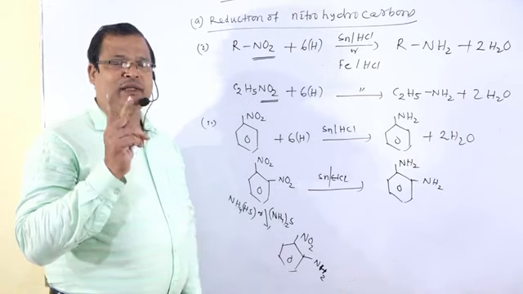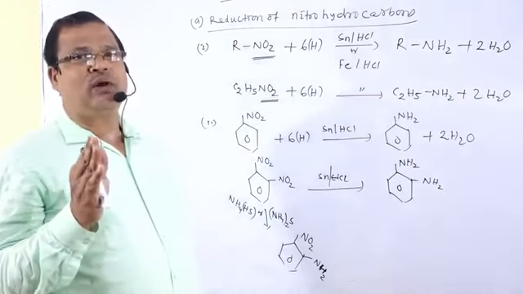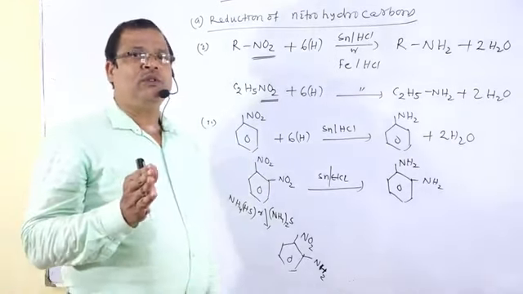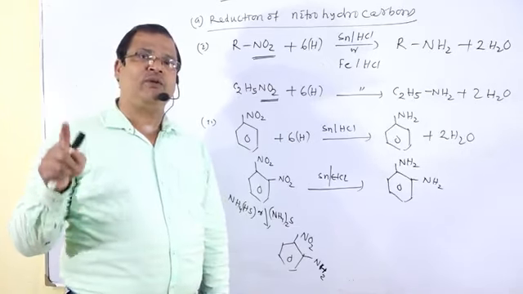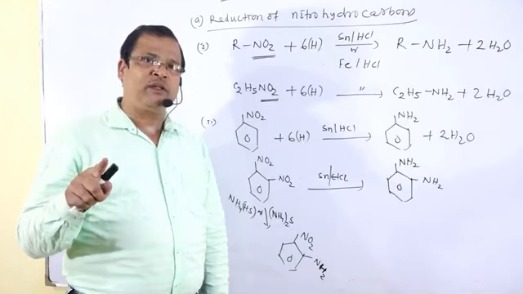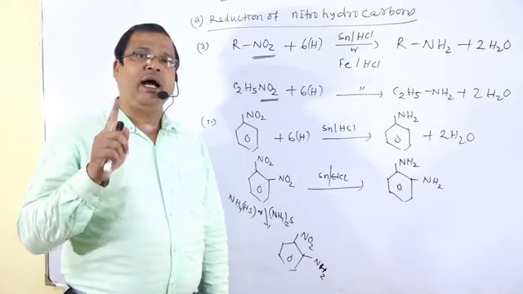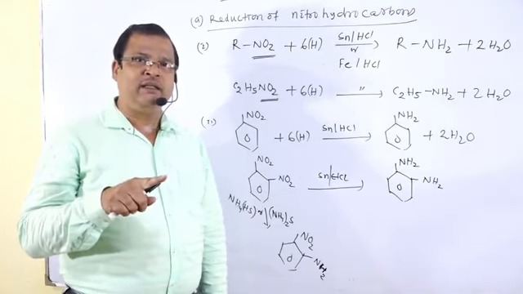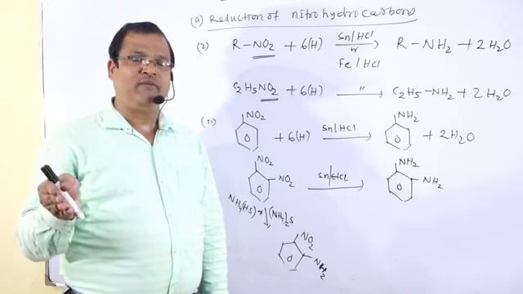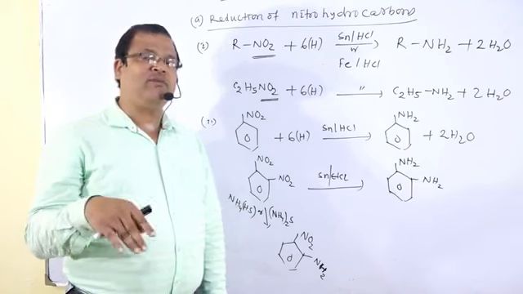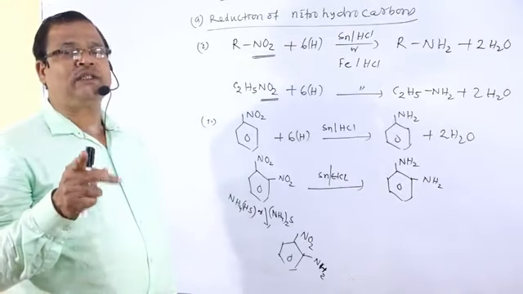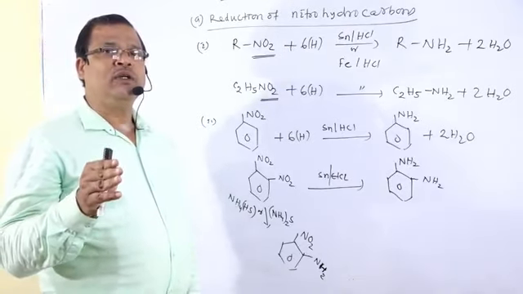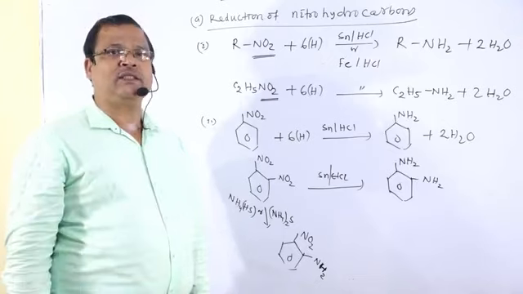If a benzene containing more than one NO2 group is treated with tin and HCl, all the NO2 groups are converted to NH2. But when it is treated with ammonium bisulfide or ammonium sulfide, then only 1 NO2 group is converted to NH2, leaving all the other NO2 groups as such.